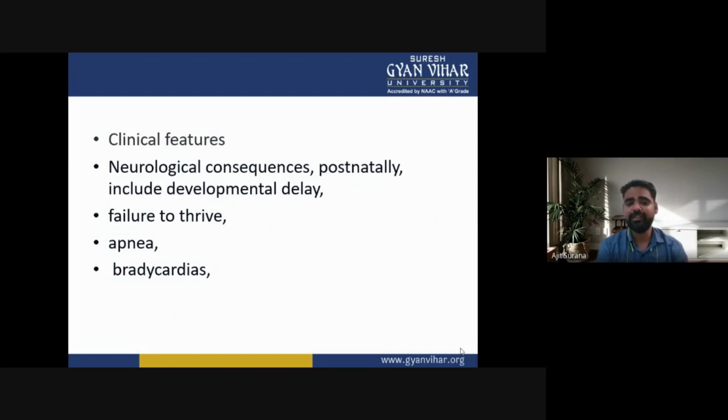Now the clinical features. In clinical features, there are neurological consequences. Postnatally these include developmental delay, failure to thrive, apnea, and bradycardia.